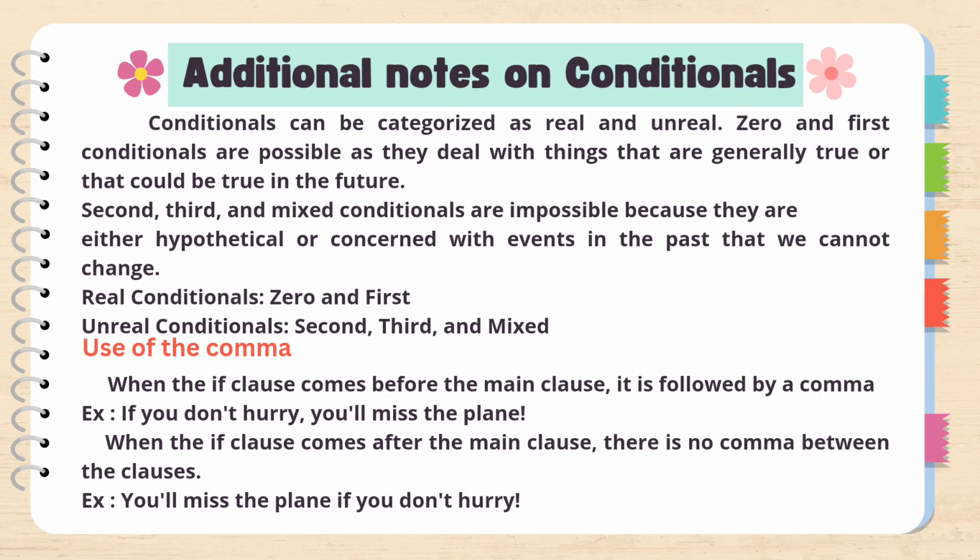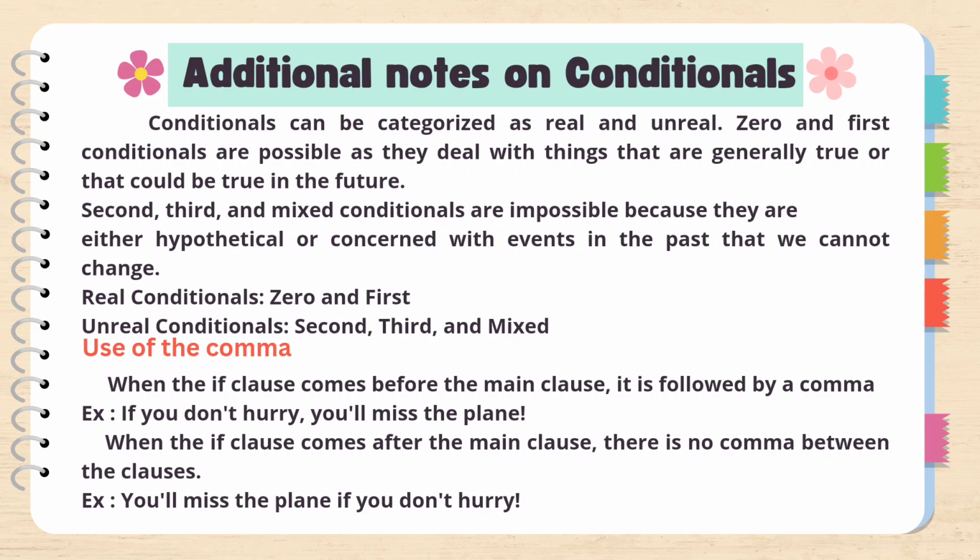Additional notes on conditionals. Conditionals can be categorized as real and unreal. Zero and first conditionals are possible as they deal with things that are generally true or that could be true in the future. Second, third and mixed conditionals are impossible because they are either hypothetical or concerned with events in the past that we cannot change. So, zero and first conditionals are real conditionals. Second, third and mixed conditionals are unreal conditionals.